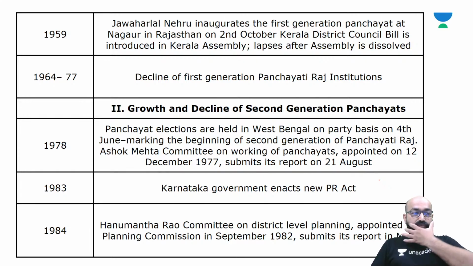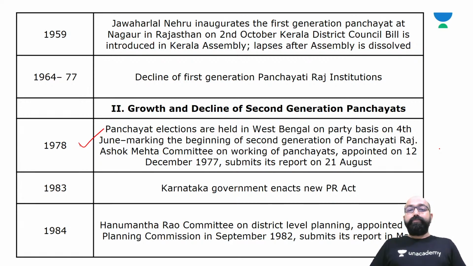But if we are talking about growth and decline of second generation Panchayats, then in 1978, Panchayat elections are held in West Bengal on party basis on 4th June 1978, marking the beginning of the second generation of Panchayati Raj system in our country.